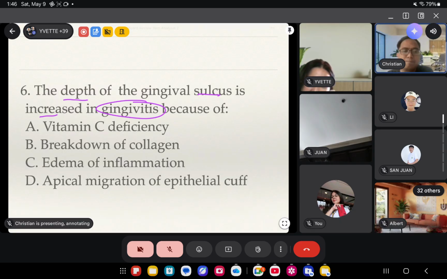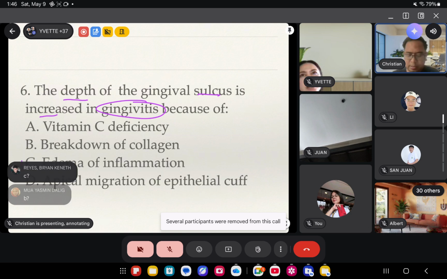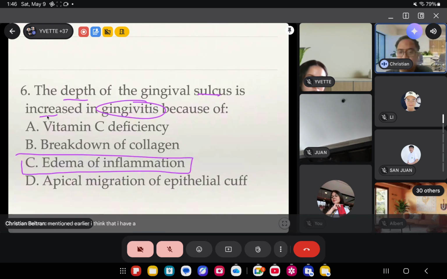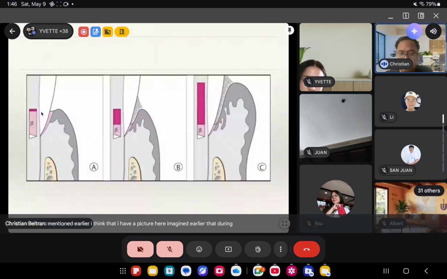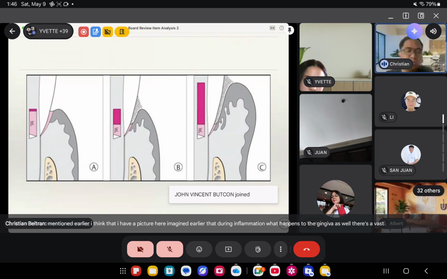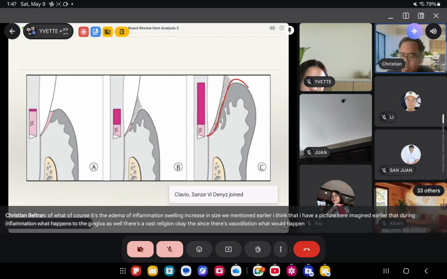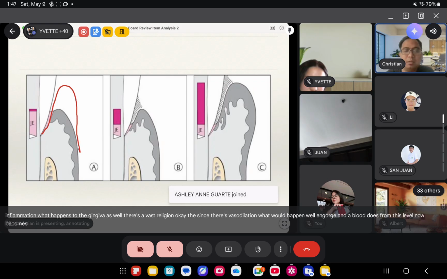Anong cause? It's the edema of inflammation, swelling, increase in size. Diba? We mentioned earlier that during inflammation, what happens to the gingiva? It swells. There's a vasodilation. Okay? So since there's vasodilation, what happened? May engorgement of blood. Thus, from this level, it now becomes in this level.